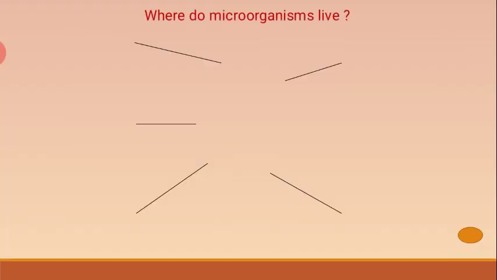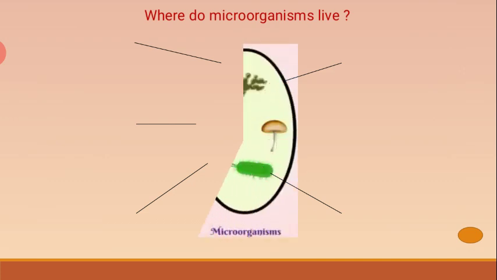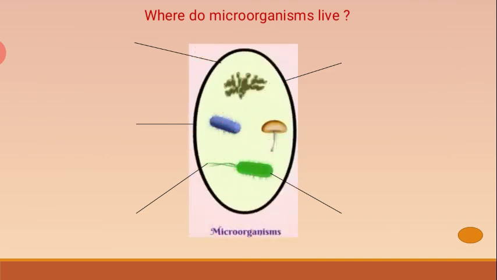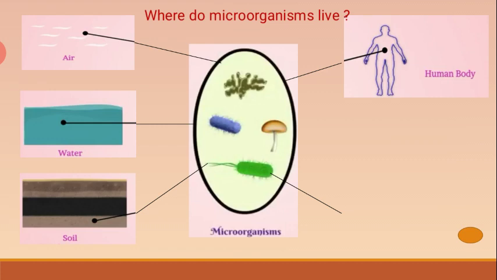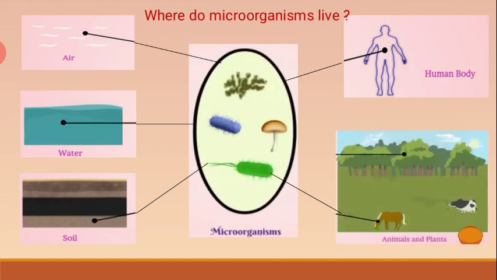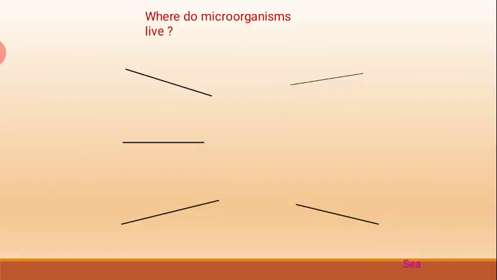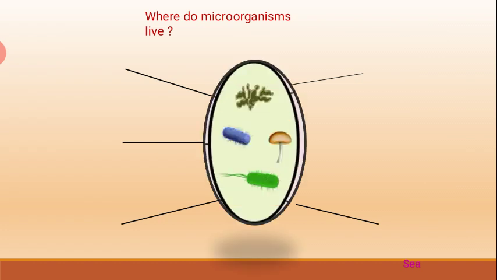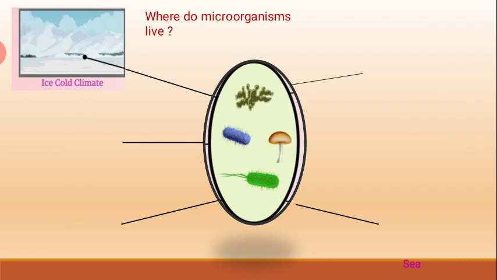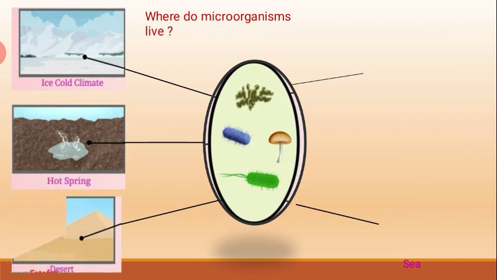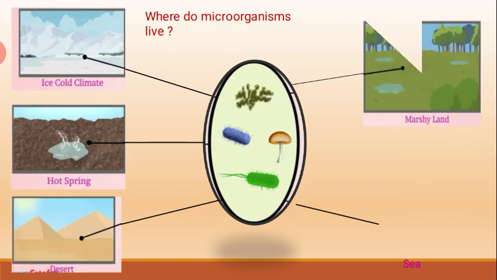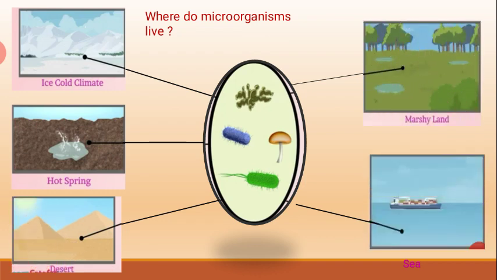Where do microorganisms live? Microorganisms are everywhere around us, in air, water, soil, in our body and the bodies of other animals and plants. These organisms can survive in all types of environments such as ice cold climates, hot springs, deserts, marshy lands, even at the bottom of the sea.